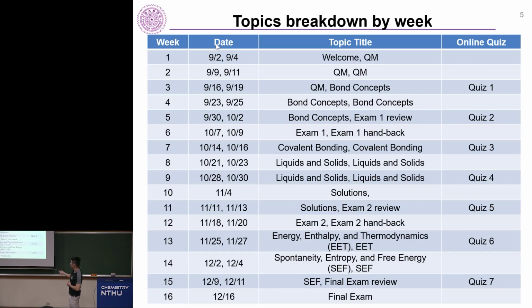Supposedly we'll go through solutions today, and hopefully we'll finish it today. If we don't finish solutions, we might take the next part for solutions, then we don't have review. If we finish solutions today, we still won't have exam 2 review. I'm going to change it to another topic called AI chemistry, since it won the Nobel Prize this year. It's going to be a special topic.